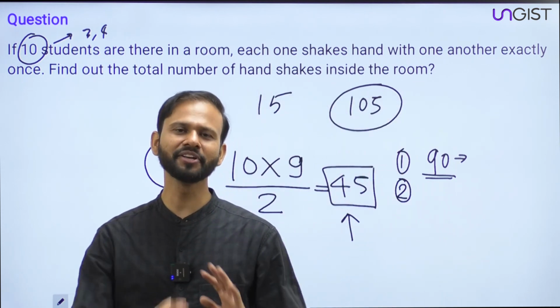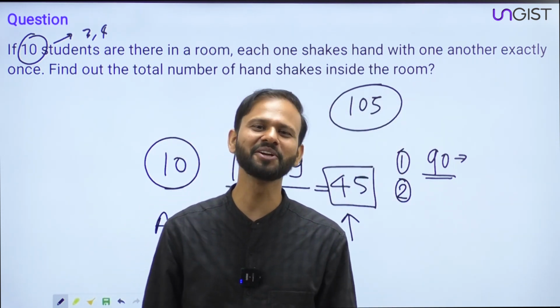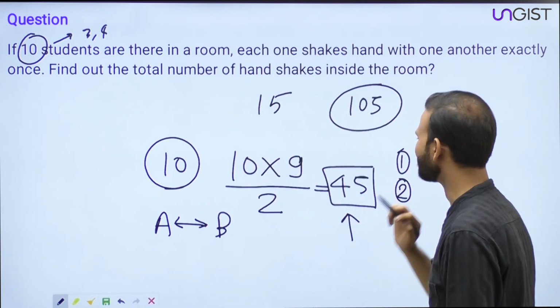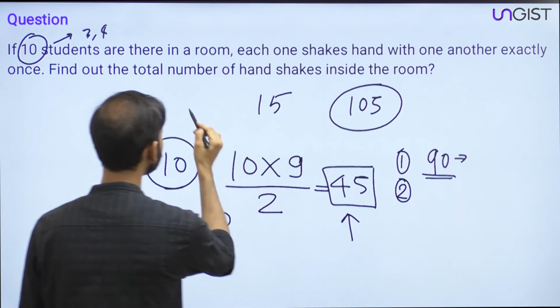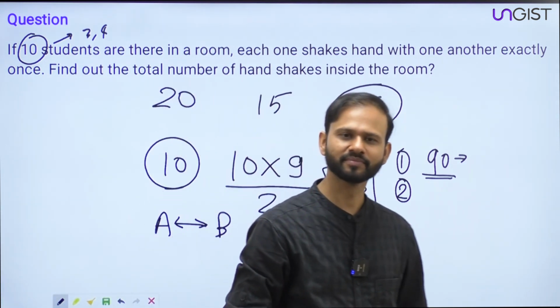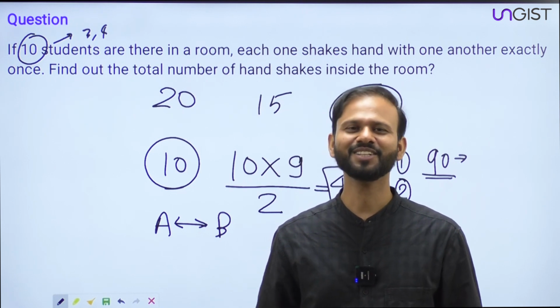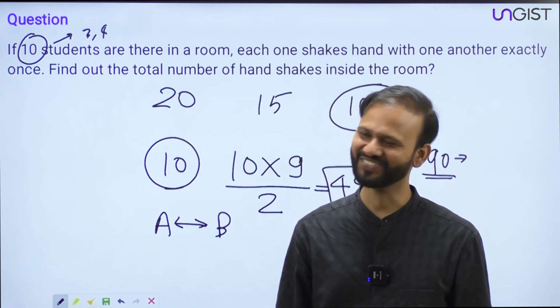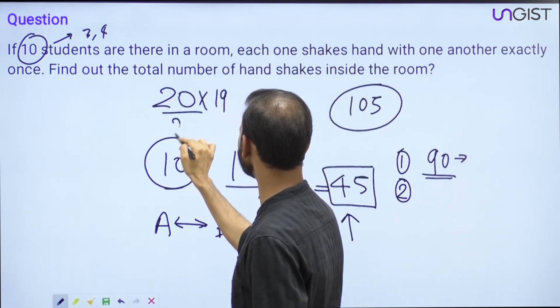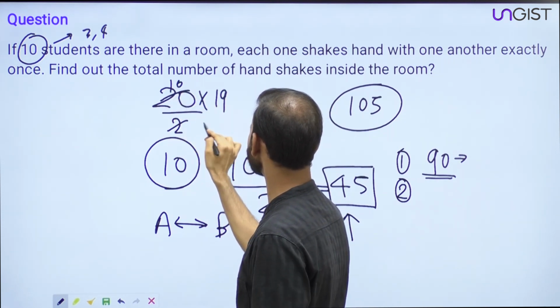15 into 7, right? 15 into 14 divided by 2. So that is 15 into 7, which is 105. Very good. Now, if there are 20 students inside the room, then what will be the answer? 190. Very correct. 20 into 19 divided by 2, which is 190.